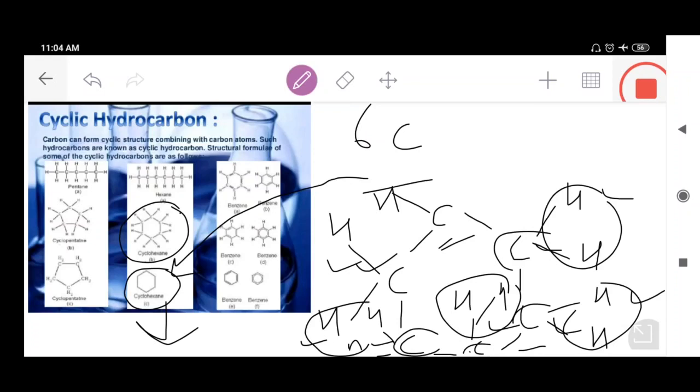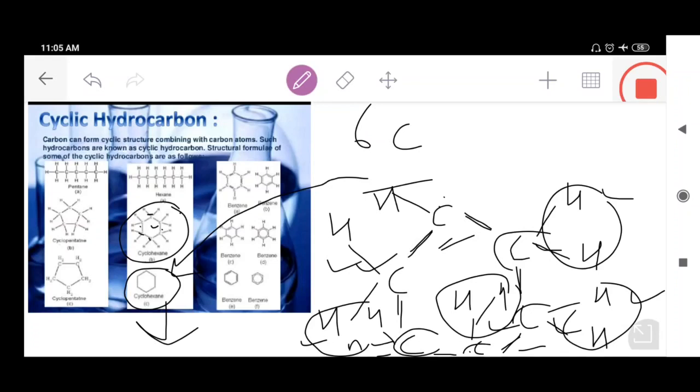You people just see the carbon: 1, 2, 3, 4, 5, 6. You can see here as well: first bond, second bond, third bond, fourth bond, fifth bond, sixth bond. So the cyclohexane molecule has 6 carbon single bonds. Somebody will pose you a question, students.